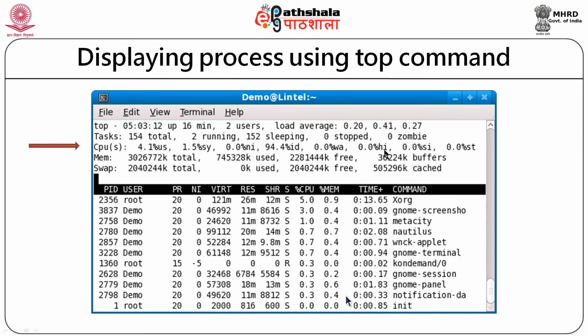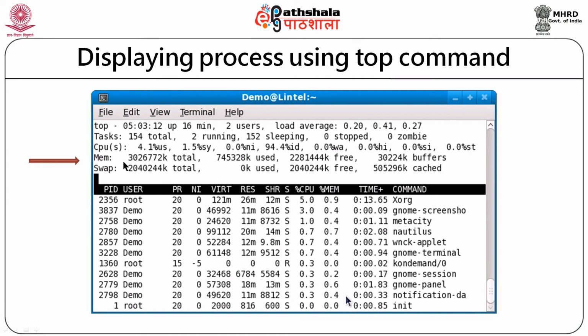So, the amount of CPU that is used by the steal time. Now, steal is helpful when we are using virtual machines. Over here it shows 0.0, but when we are using a virtual machine and the CPU cores are divided, then steal time becomes important. The other two lines indicate the amount of memory.